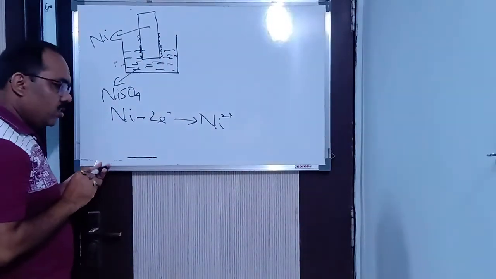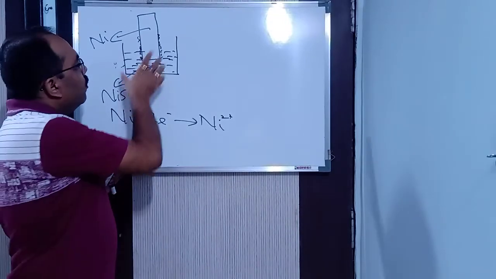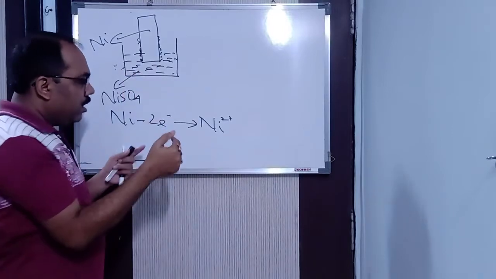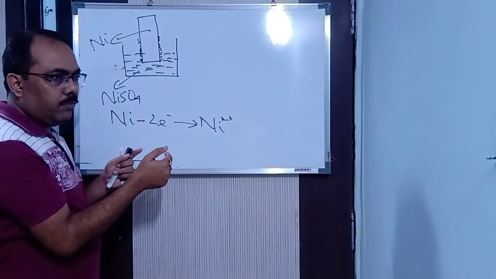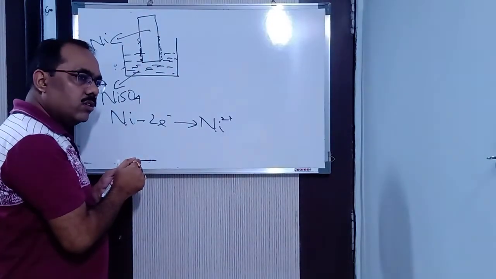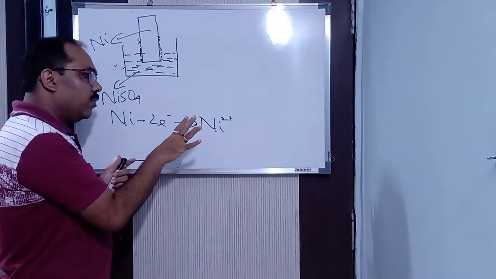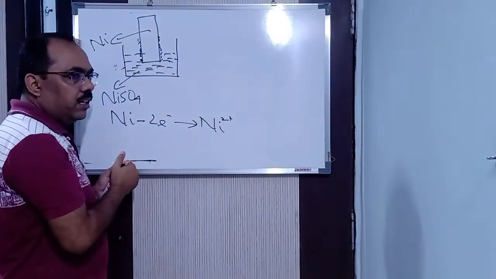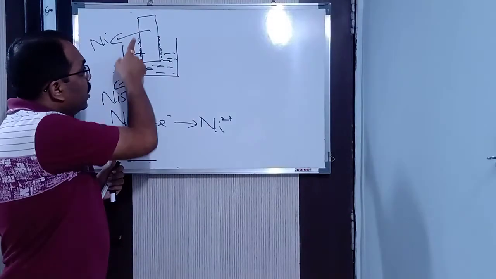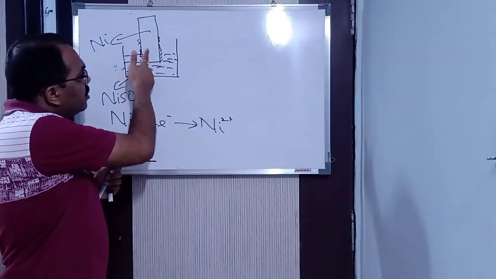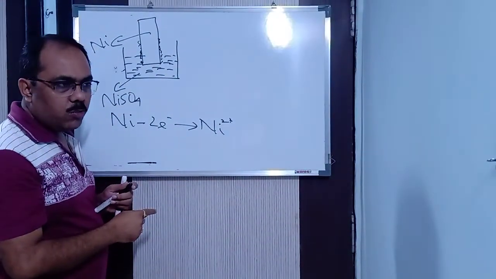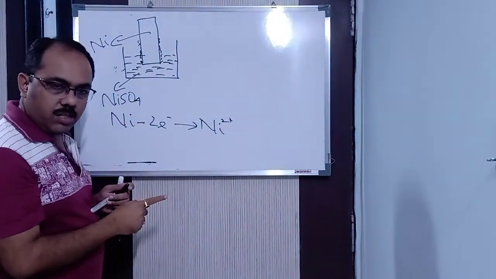So when the electrons go and accumulate there, and the solution gets saturated with the electrons, a repulsion force develops between them. Between what? Between these electrons and the electrons present in the electrolytic solution. When the repulsive force develops between them, a potential is created, and that potential is called negative potential. Why? Because the charge on electrons is negative. So hence it is said to be a negative electrode, and hence it is also said to be oxidation potential. Got it? Understood?